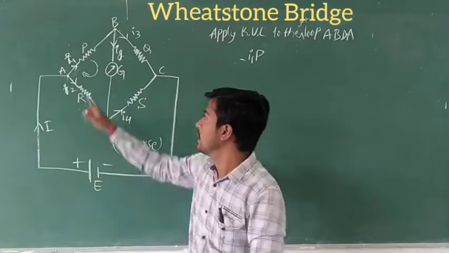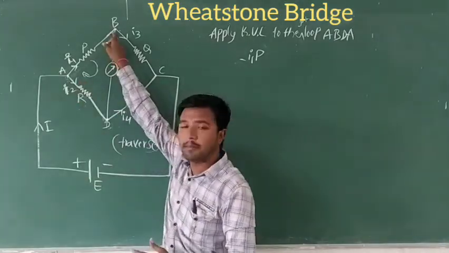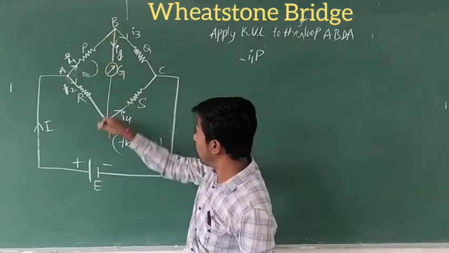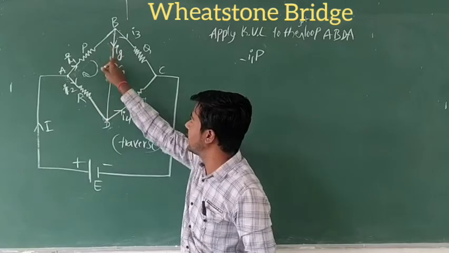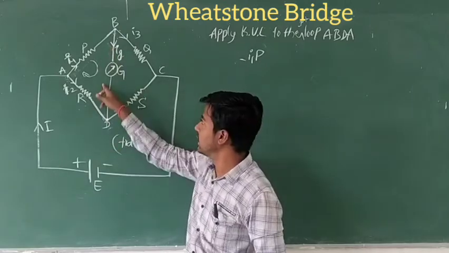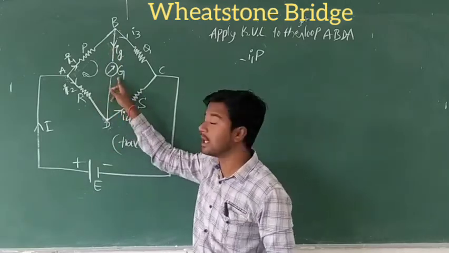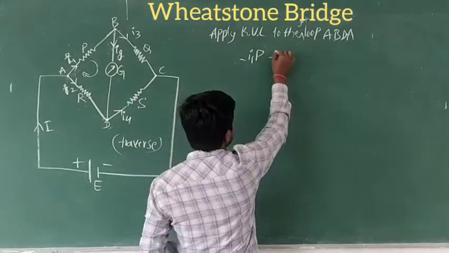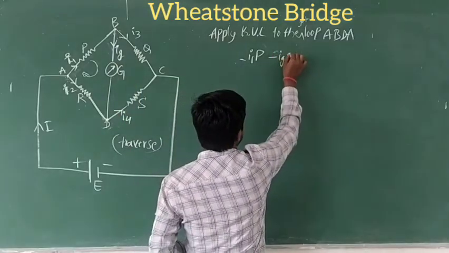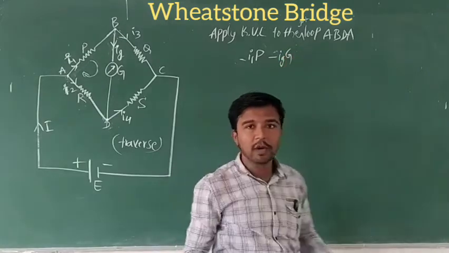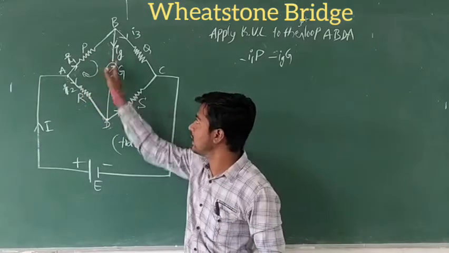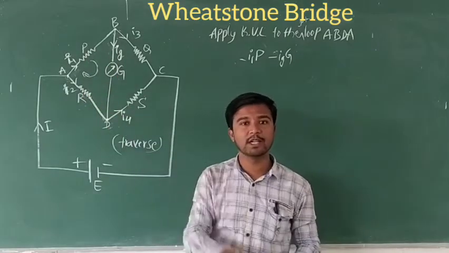Okay, next, entering the point B and leaving the point B. So B to D, that is IG, the galvanometer G. This is minus IG. Why do I write a minus? This is also the direction of traverse to the direction of a current.